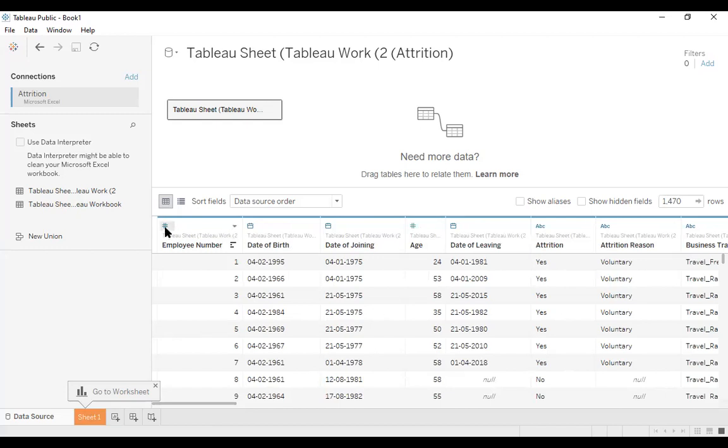Now this hash sign that you see is basically representing a number. This calendar sign is basically representing calendar dates. So date of birth is a calendar, then date of joining. Age is a hash showing a number. ABC is basically your text data.